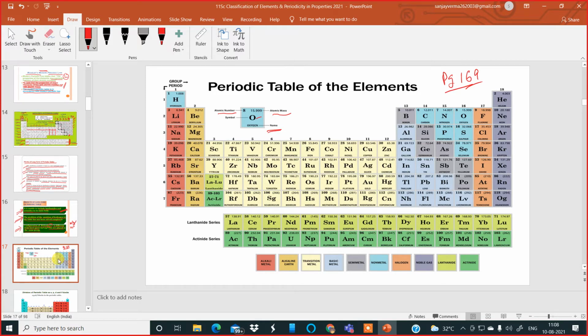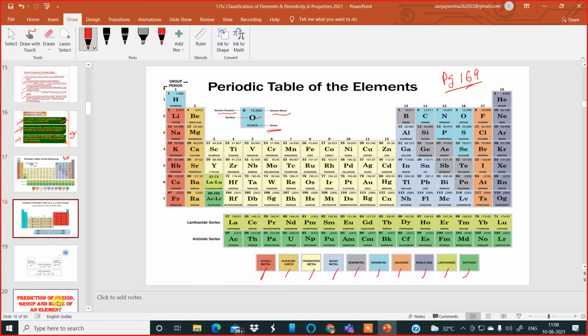So with the color coding, alkali metals have this red color, alkaline earth metals a different color, transition metal, basic metal, semi-metal, non-metal, halogen, noble gas, lanthanide and actinide, different colors. So that will help you capture the images of the elements in different colors so that it remains stored in your brain for a longer time.